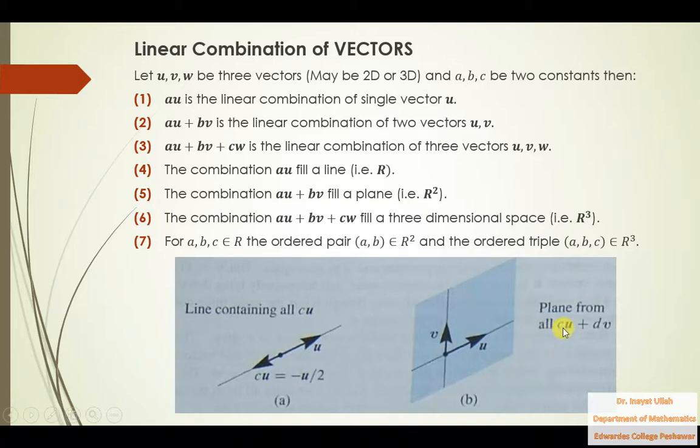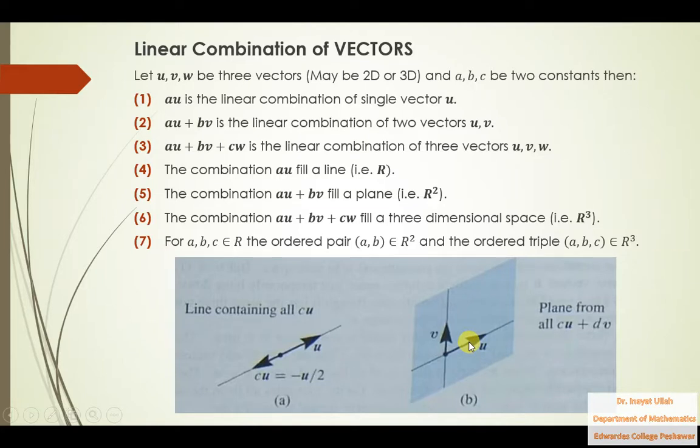So in that case C is 1 and D is 1. It will lie here. If you vary this C and this D, this whole portion will be filled. If you take the negative of U, it will come over there and this plane will be filled.